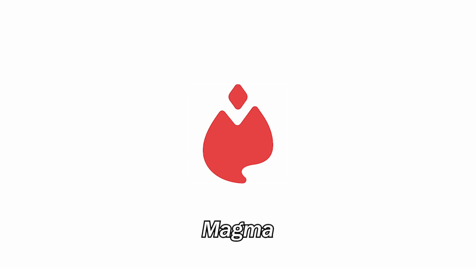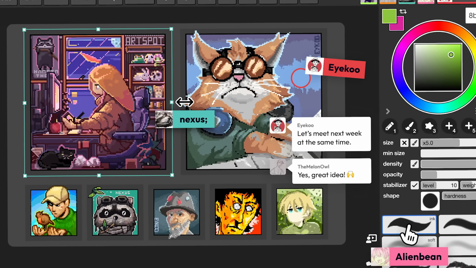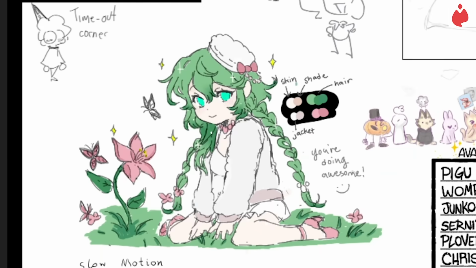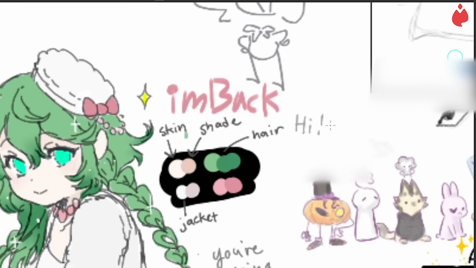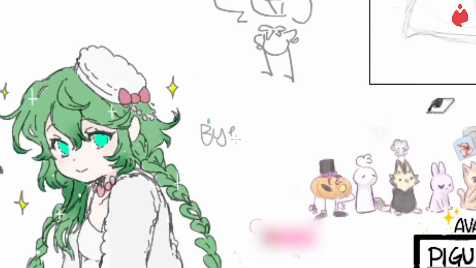Honestly, what a trip. And for our final app, we have Magma. Magma is a website where you can draw with other people and even export your drawings as .psd files. I wanted to try drawing on a multi-person board, and when I joined, this really adorable person said hi to me and asked if they could color my sketch. Of course, I said yes, and it was so wholesome.